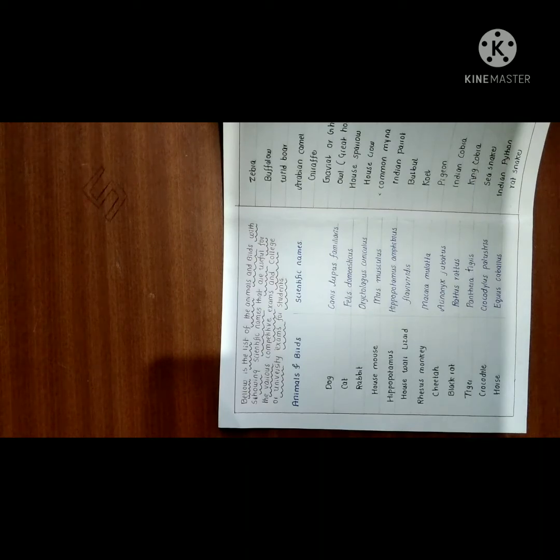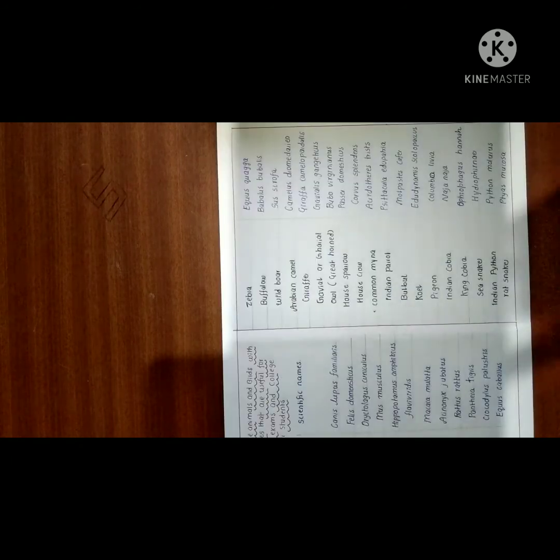Hippopotamus amphibius. House lizard. Rhesus monkey: Macaca mulatta. Cheetah: Acinonyx jubatus. Every animal should have a proper scientific name. Not only these, but all animals, birds, insects, and all living organisms should have scientific names.